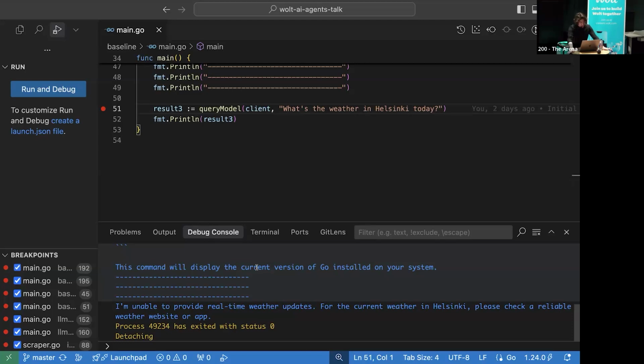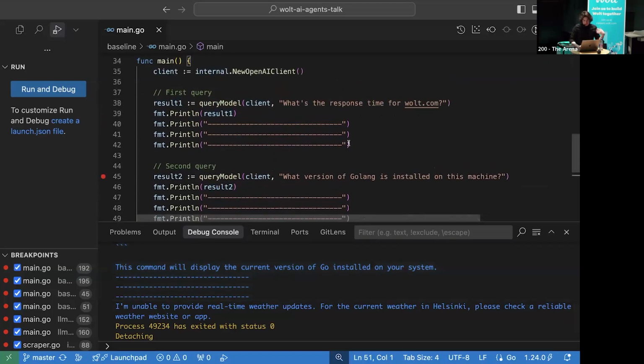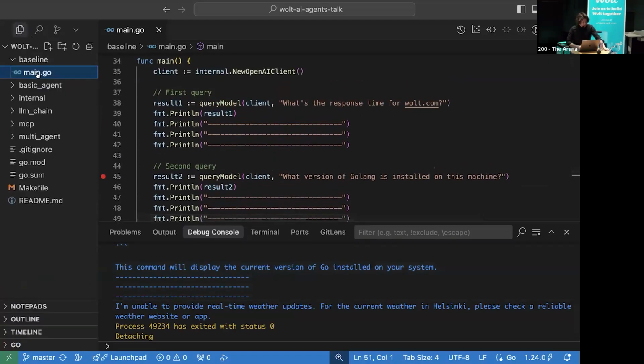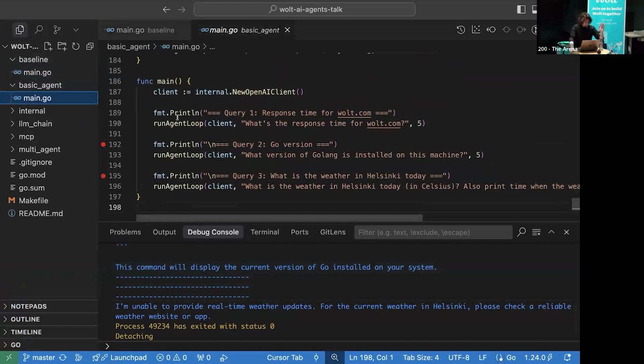How to provide more context and the right tools to interact with the environment. In this case, my laptop and maybe also web search. So let's take a look at a basic agent. Still the same questions, but here, instead of just a simple query, we have an interesting function, run agent loop. Let's take a look.